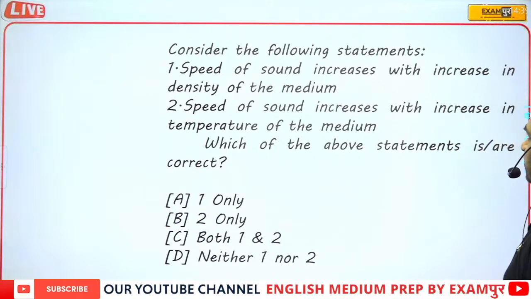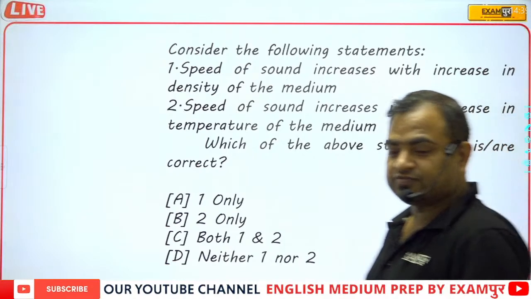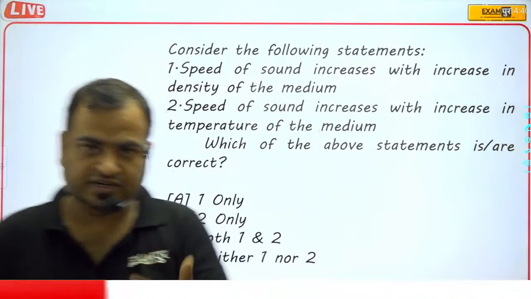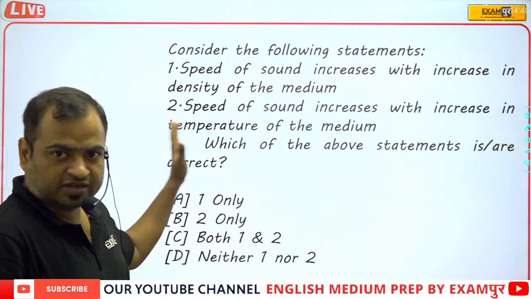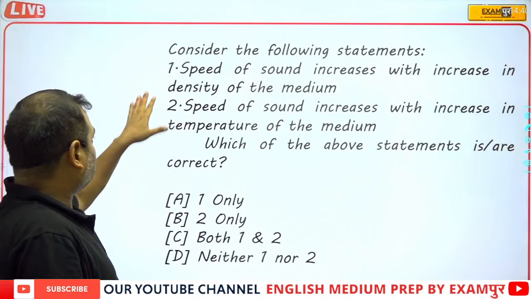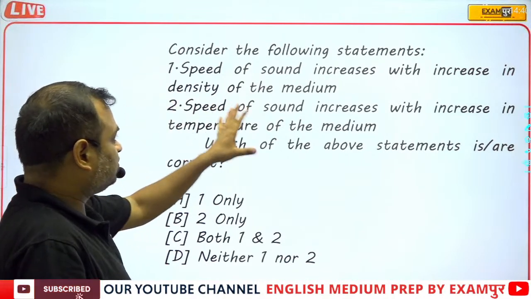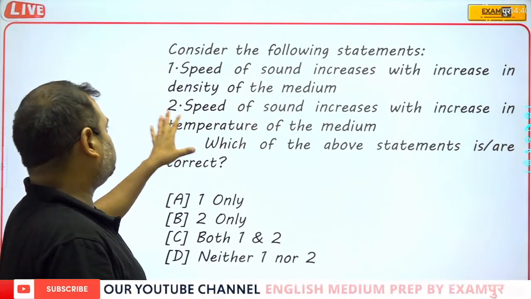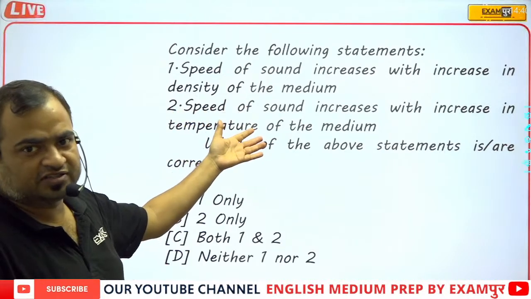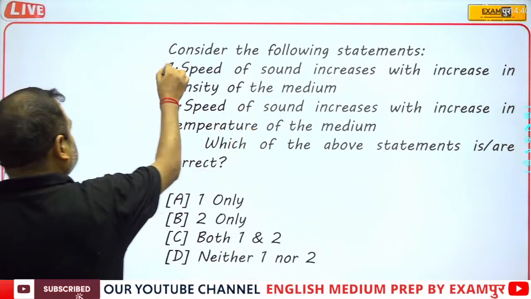Consider the following statements. Just read these statements and answer correctly. First option is the speed of sound increases with increase in density of the medium. Actually that is the wrong answer, so that is not correct.